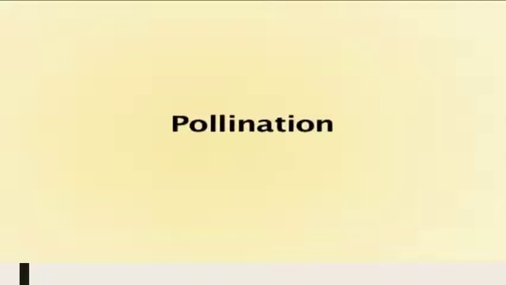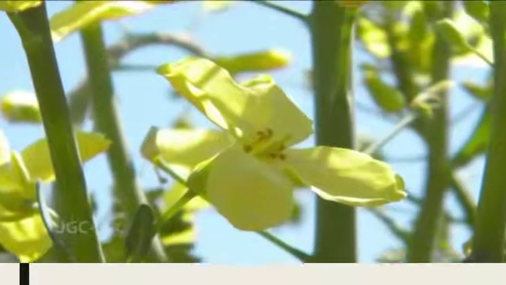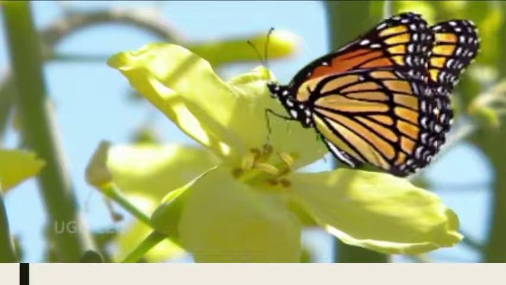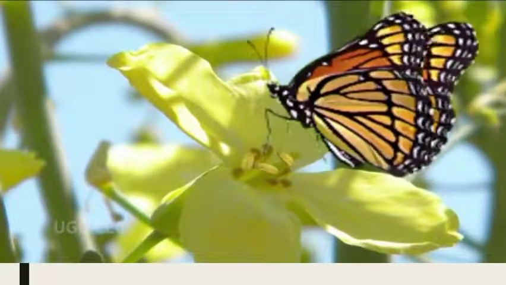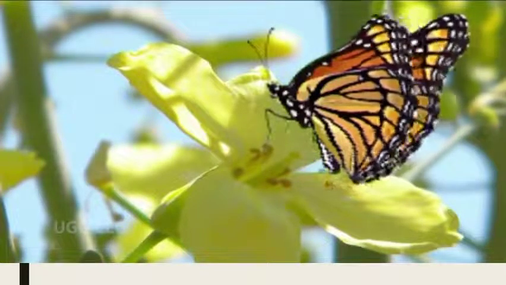Now, something about the pollination system, modes of pollination in Brassicaceae. The flowers of Brassicaceae are frequently white in their color, or they can be yellow or pale to deep purple. That's why they are often pollinated by insects like bees, flies, butterflies, moths, beetles, for which the main attraction is the nectar in the flowers.